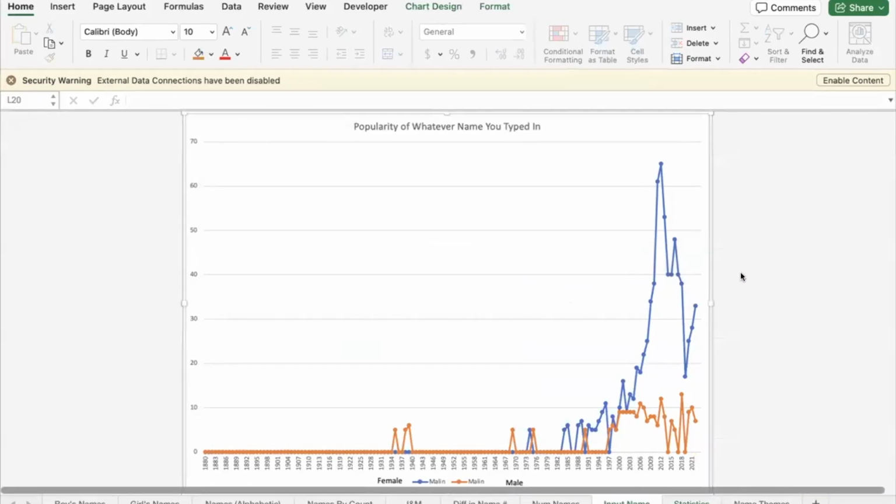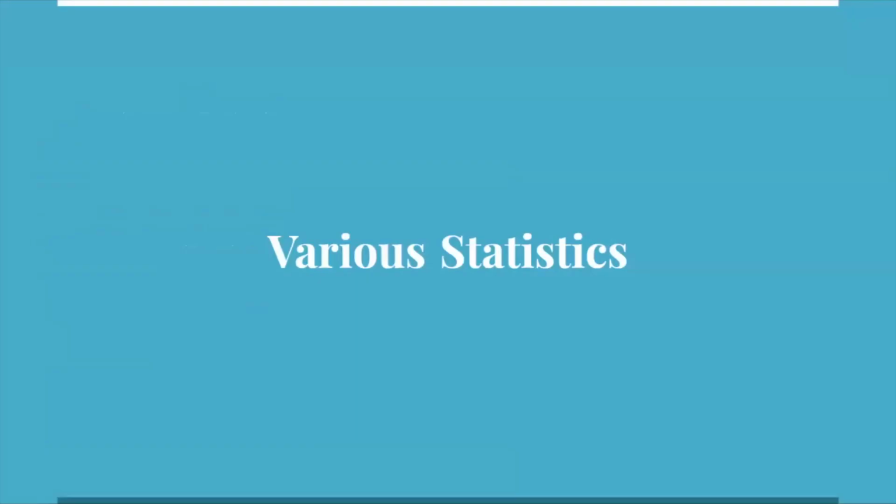I do have a couple graphs that I use just with this to be fast and simple. The blue line is always female and the orange line is always male. Alright, now let's finally get started by talking about some various statistics that I came across.